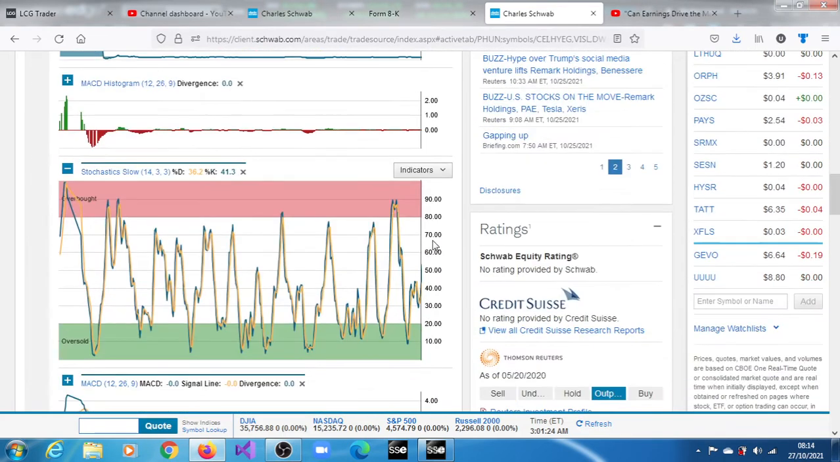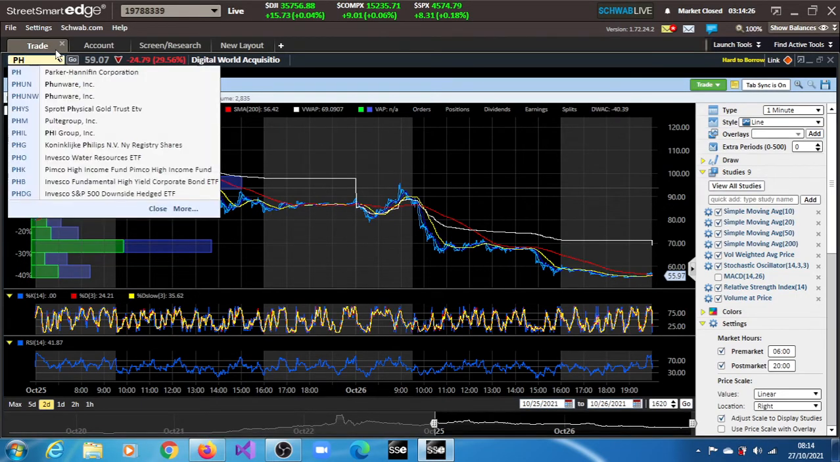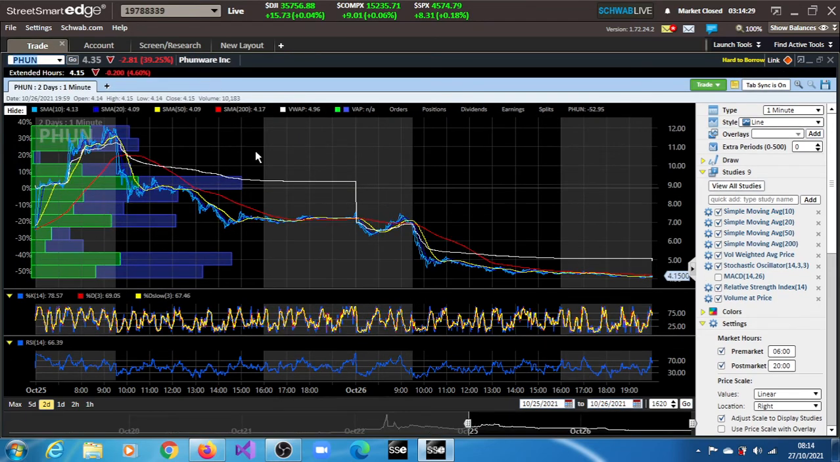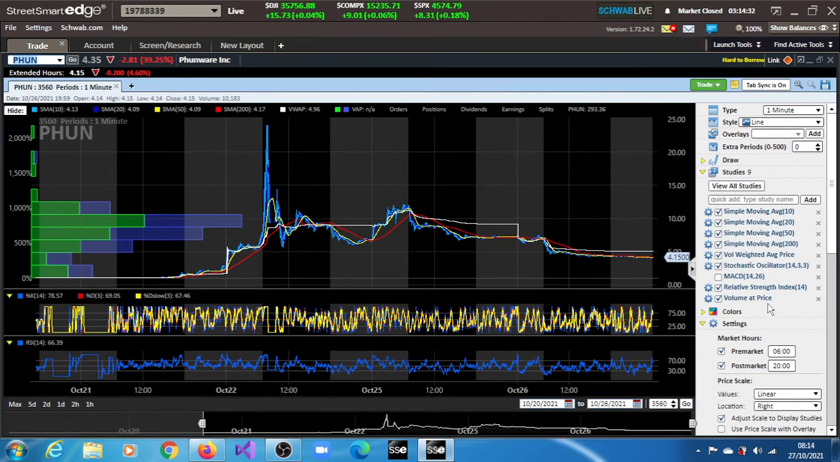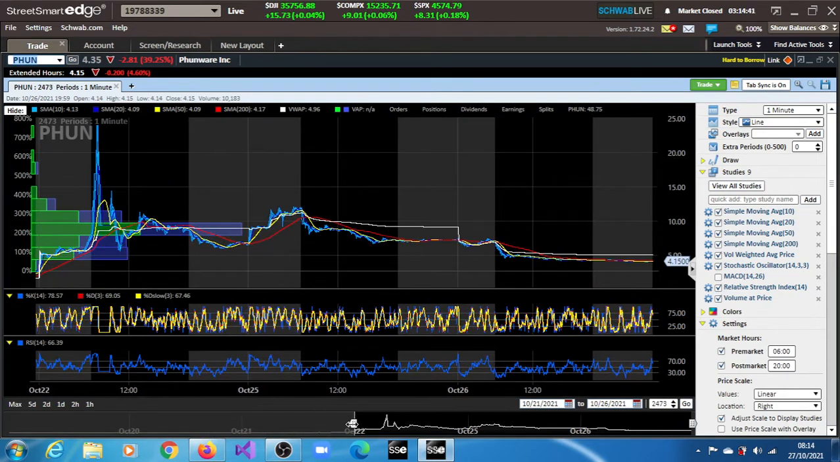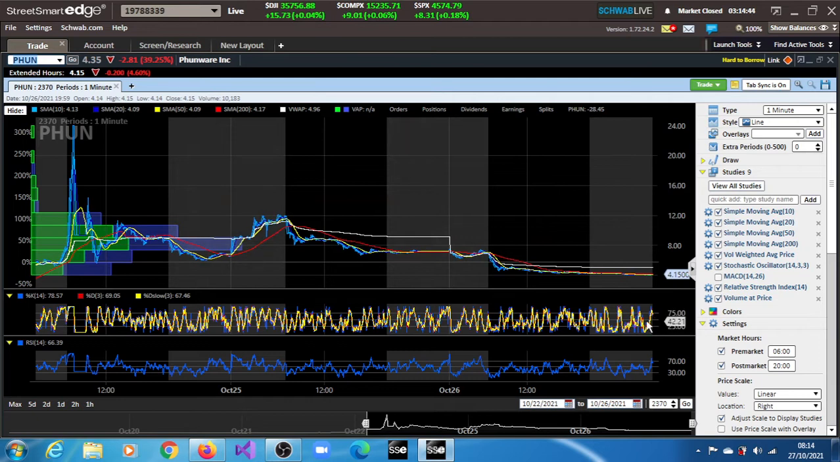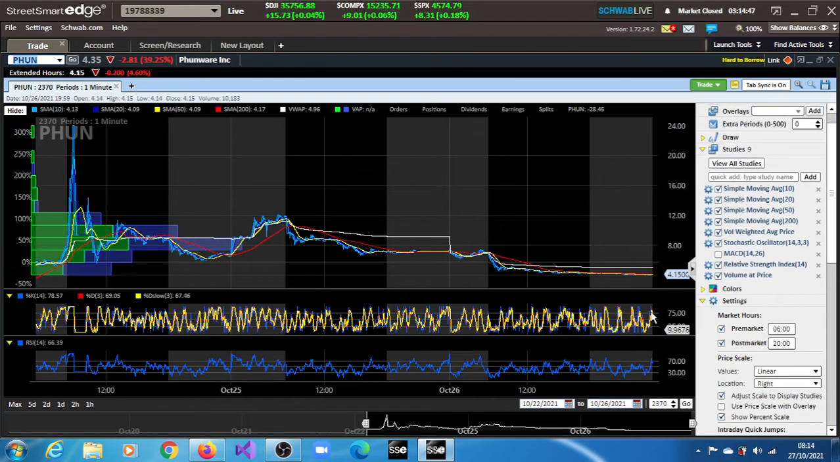On this 3-day chart, it's not indicating that it's overbought or oversold, but the best picture obviously is what's going on live right now. Let's look at PHUN and see what that 14 period slow stochastic is indicating for PHUN stock. It's even better now. The fast line is still slightly upwards, not indicating an oversold condition based on this live model.